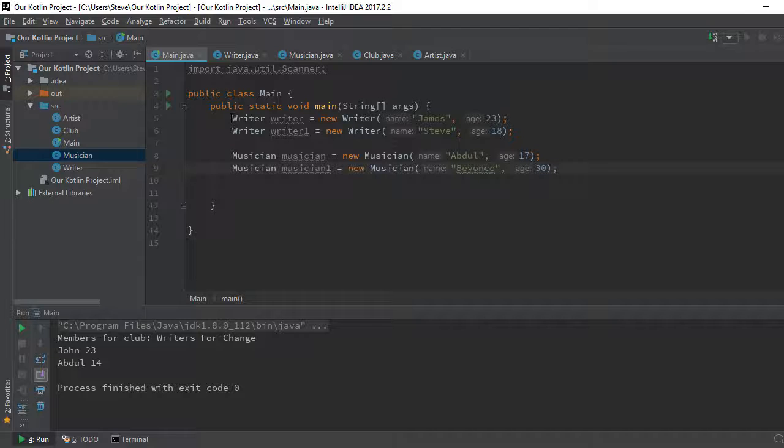One set is for writers and the other for musicians, right? So I'm gonna create two clubs now. Club, writers club, new club. And we know when creating a club, we pass in the name, right? I'll say writers club. Good. I'm going to create another club.